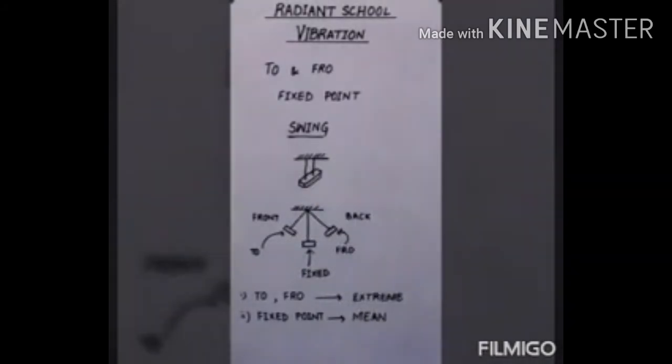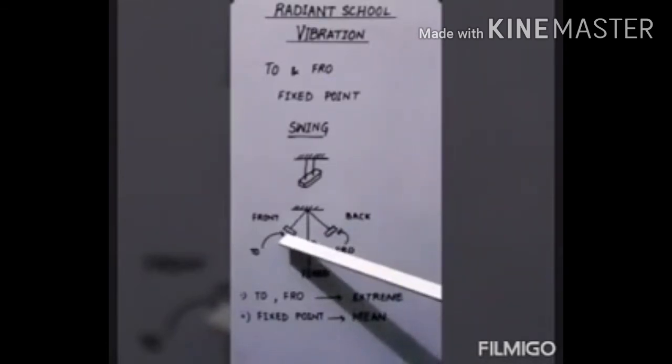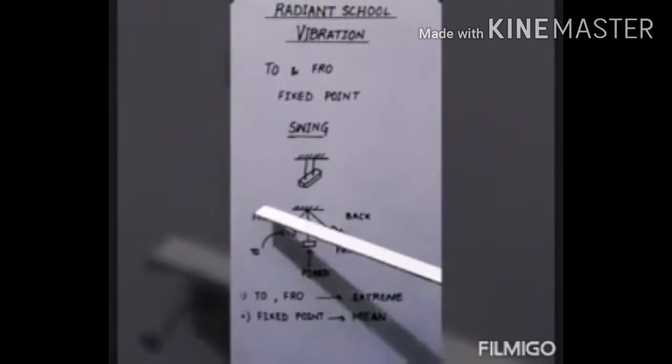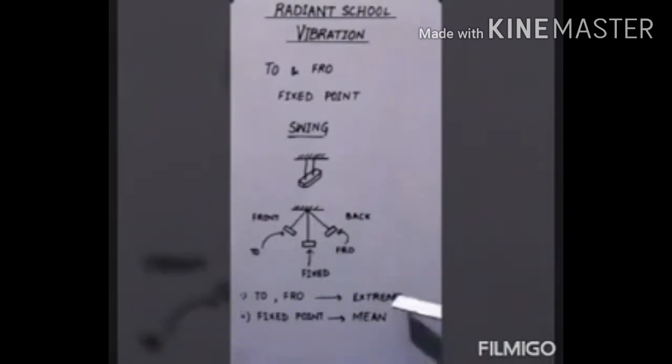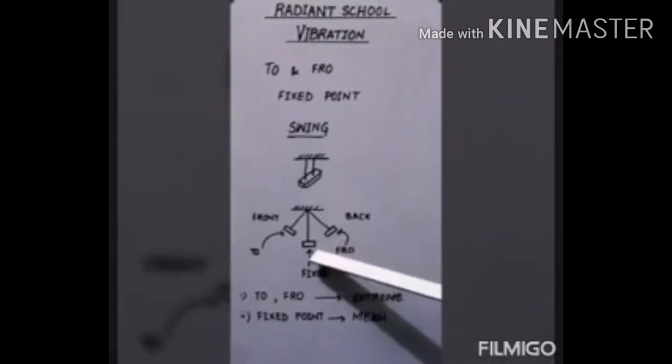Now this position which you take on your front, it is the maximum position. The swing cannot go beyond this. So this maximum position is known as extreme position. If you look at this point, the swing, when it will come here, it will start moving back.